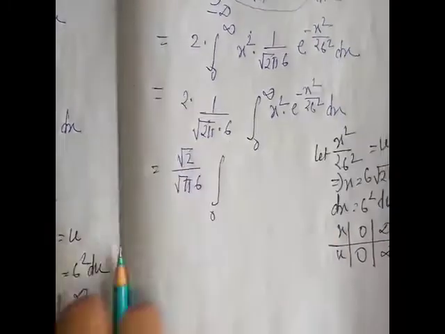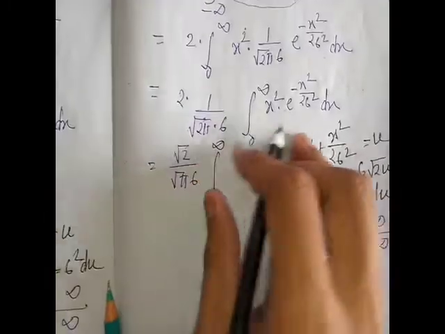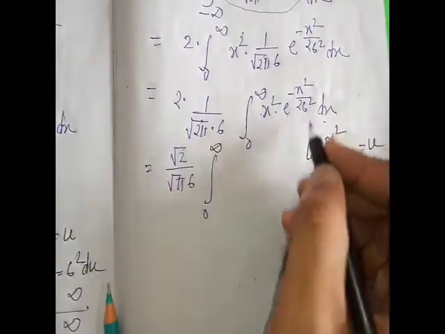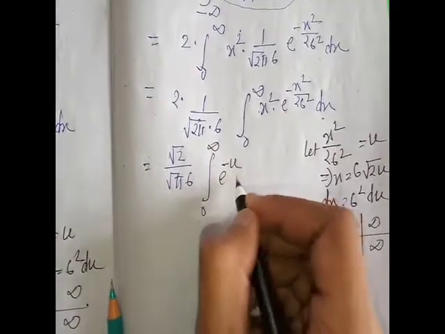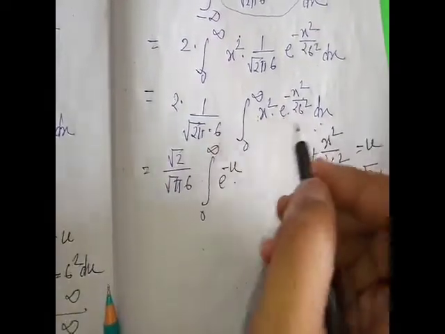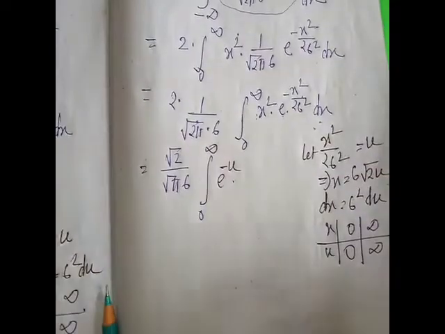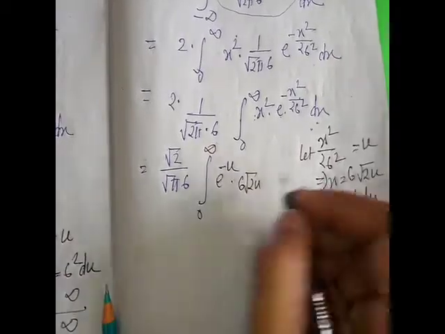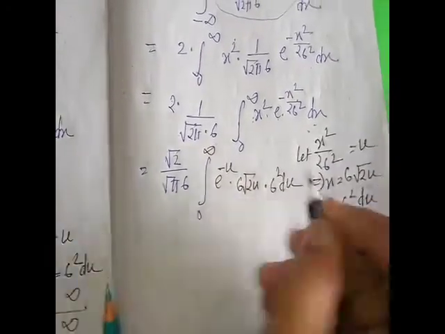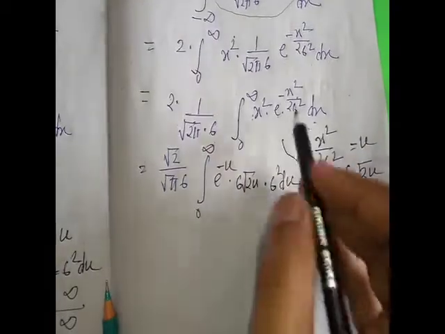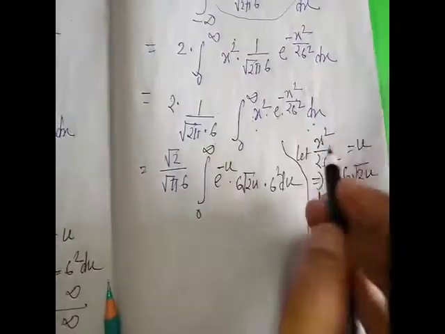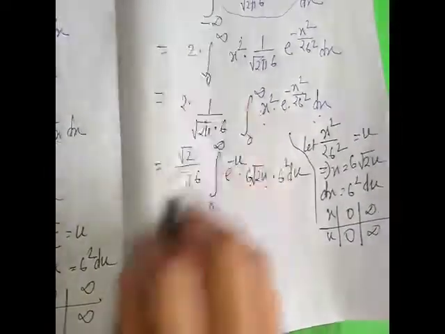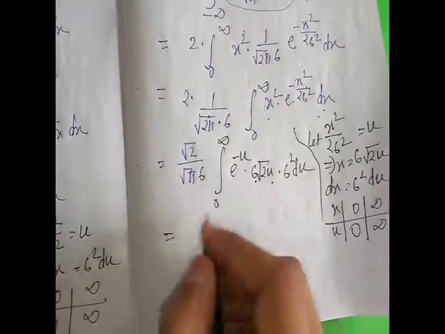0 to infinity x square dx means x into x dx. And e to the power minus x square by 2 sigma square means e to the power minus u. Okay, so x is sigma into root over 2u and x dx is sigma square du. Clear? So x square dx is x into x dx. The value of x is sigma into root over 2u and x dx is sigma square du. Clear?